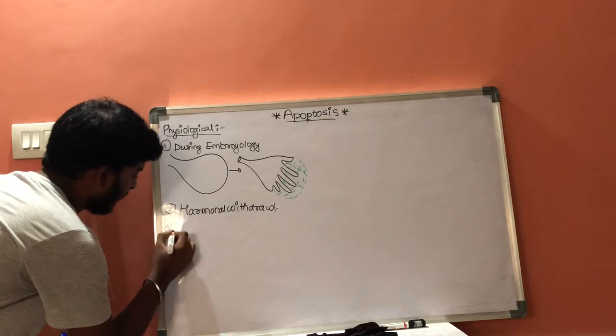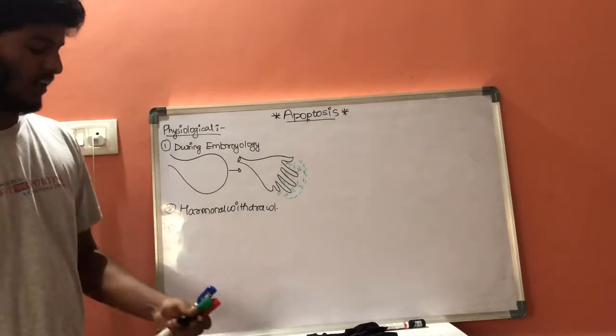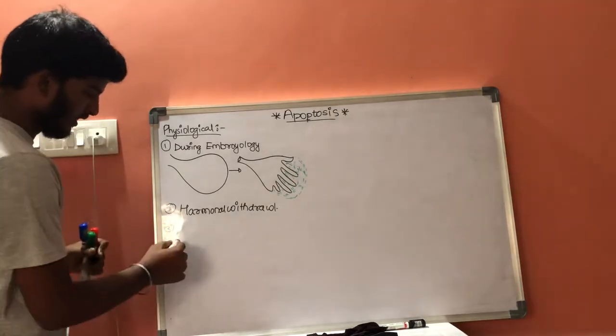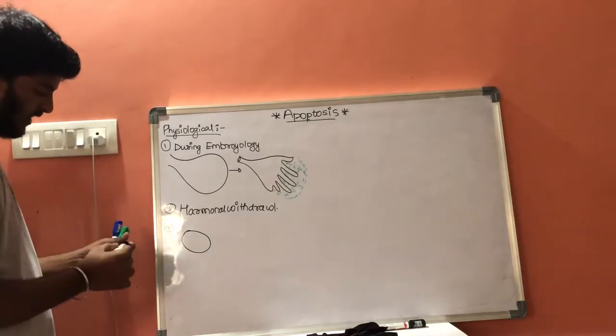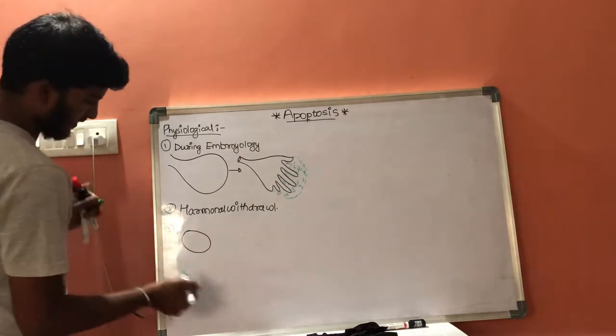Now let us consider the third condition. Let us consider this is one T cell, in which it produces T cell receptors.